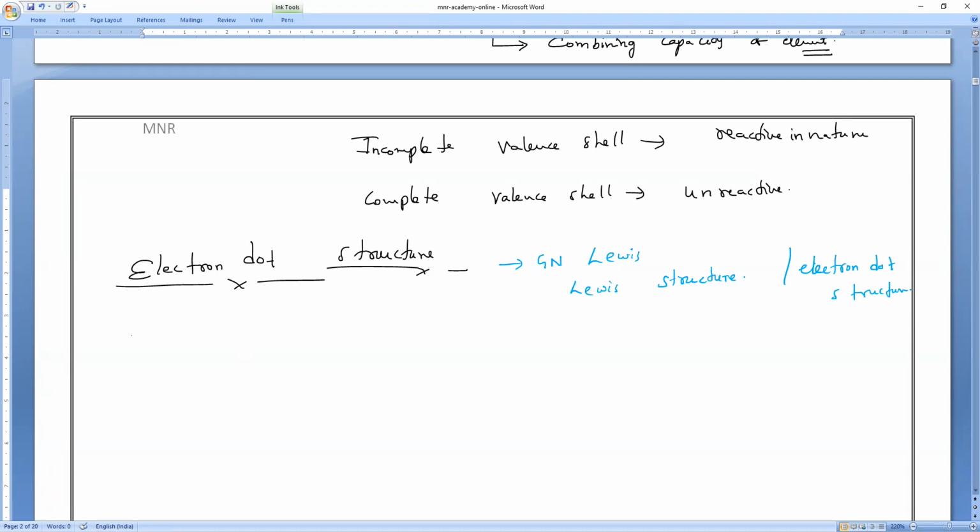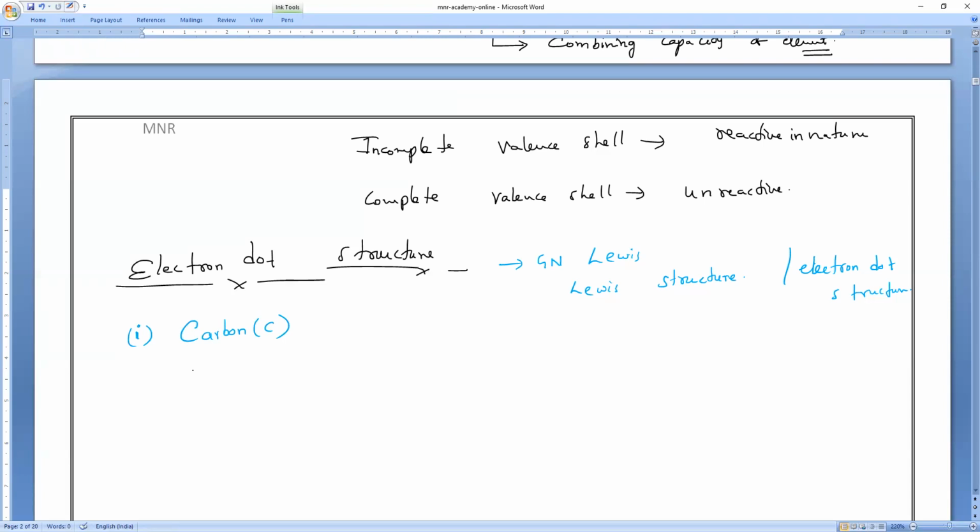So let us start with the most popular non-metal. What is the most important, popular non-metal? Anybody? Potassium. Super. Non-metal. Carbon. I'm asking for the most important non-metal. That is what everyone? Carbon. I'm not asking for the most reactive metal. Understand, Aswin? The most reactive metal is potassium.